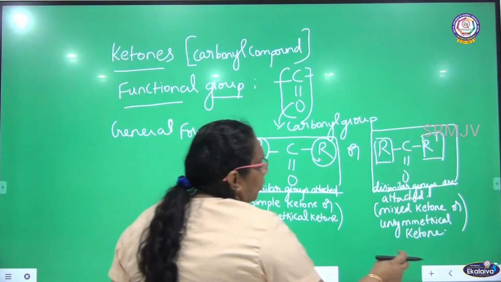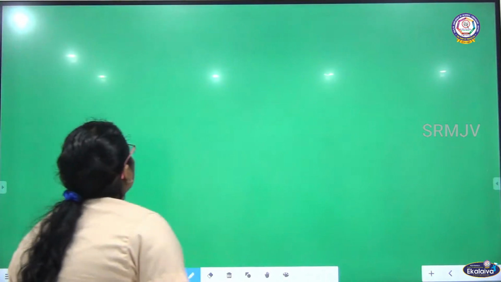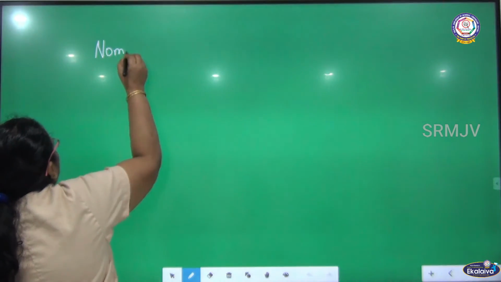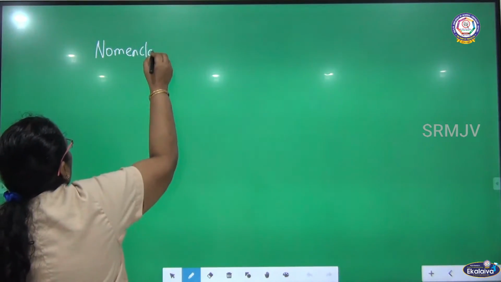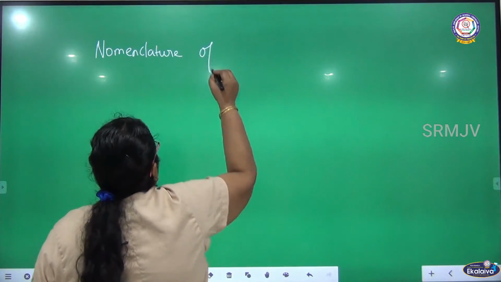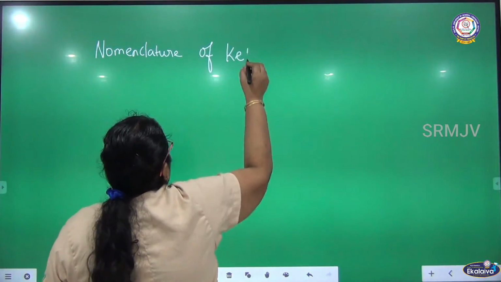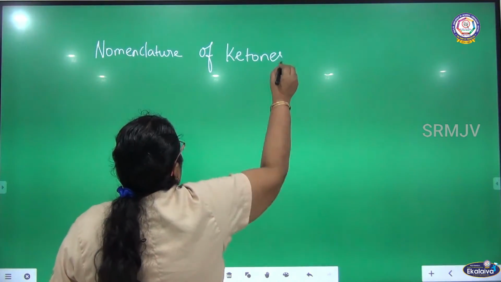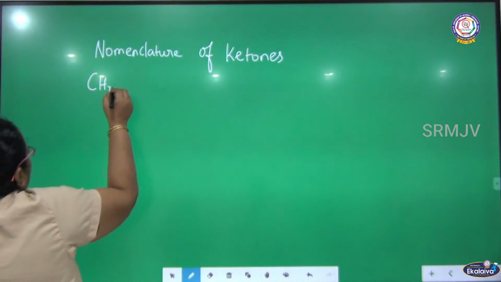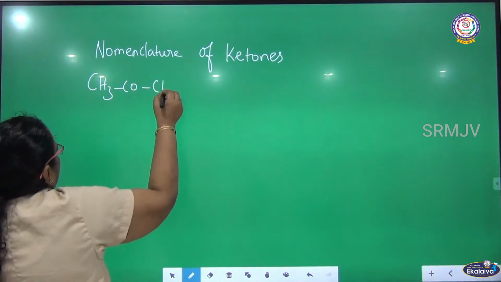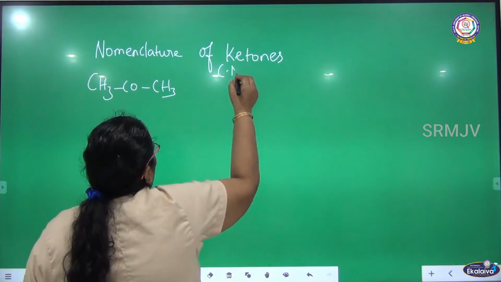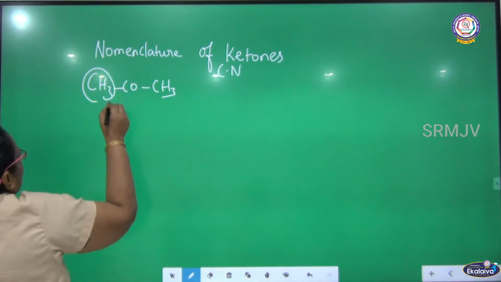So this is about ketones. We are going to see the nomenclature of ketones. Let me write the first member, CH3COCH3. What is the common name for this compound? See here, both are similar groups.